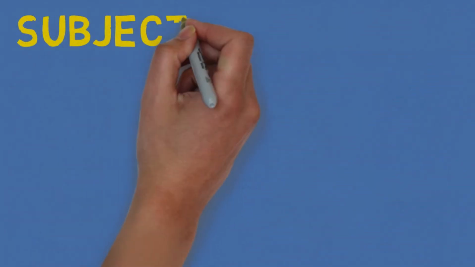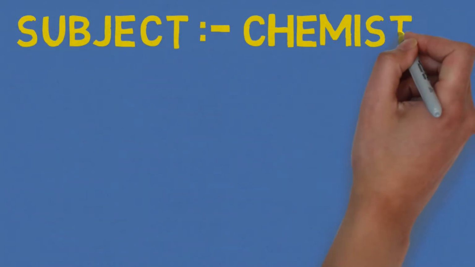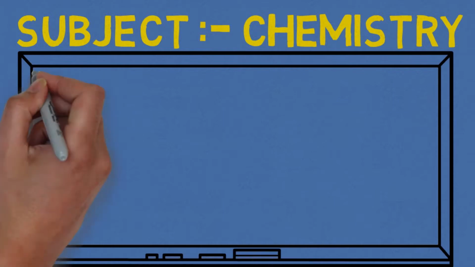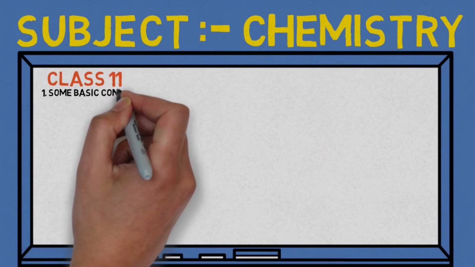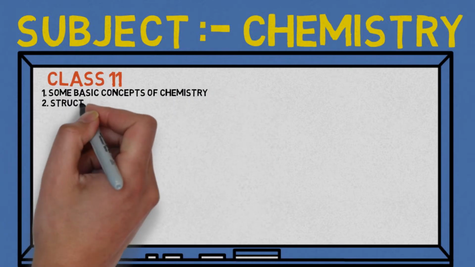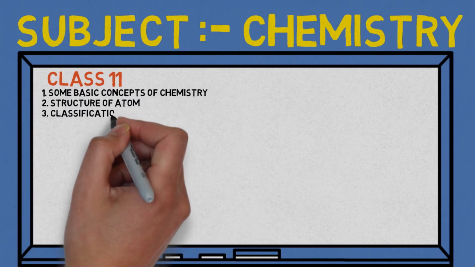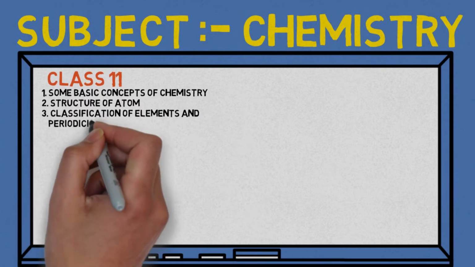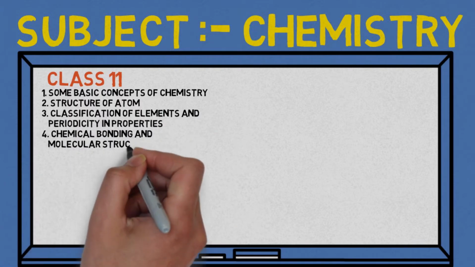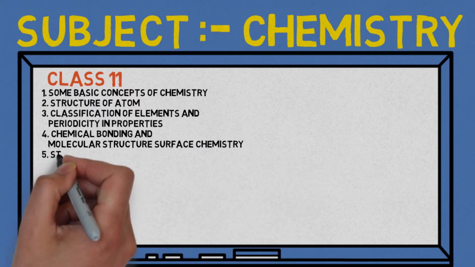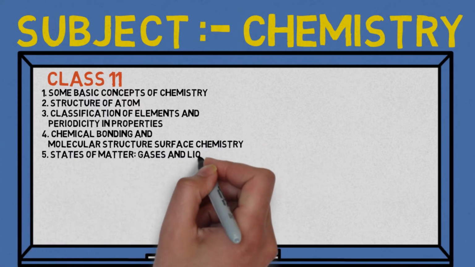Let us see the syllabus of the chemistry subject. From class 11, the first chapter is Some Basic Concepts of Chemistry. The second chapter is Structure of Atom. The third one is Classification of Elements and Periodicity in Properties. Fourth is Chemical Bonding and Molecular Structure. Fifth is States of Matter, Gases and Liquids.